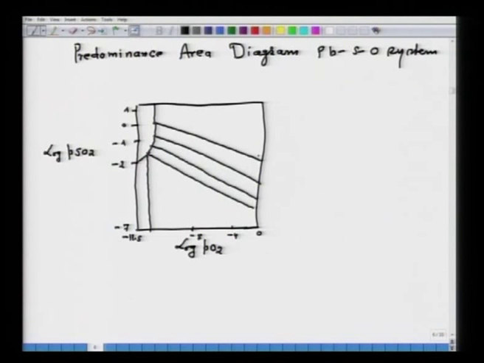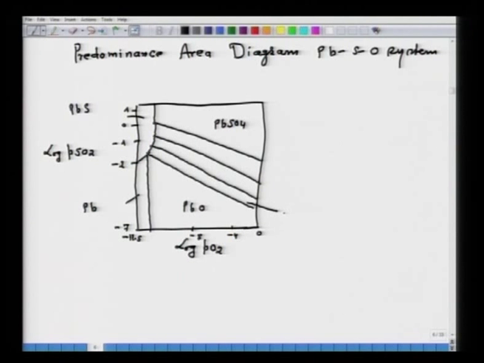These are the various oxides; say this portion is for lead oxide, this is for PbSO4, and this region is for PbS.